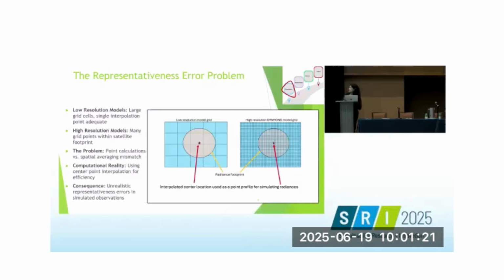But the problem lies solely on the simulations, because instead of taking the average, they just consider the center point that is highlighted here in red arrow. And what that leads to is the representativeness errors. The way it calculates is point calculation versus spatial averaging, and that leads to a mismatch. So using just the center point creates a problem for us.